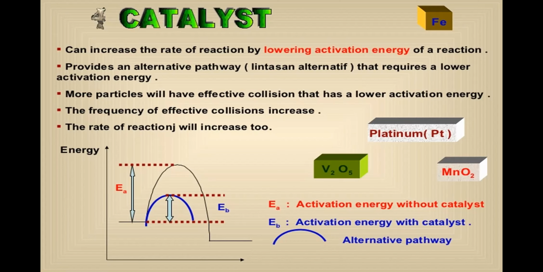So the particles attaining the activation energy will be more. Also, some examples of a catalyst are given: V2O5, that is vanadium pentoxide, which is used as a catalyst in the preparation of sulfuric acid. Likewise, platinum is used in the preparation of nitric acid, and manganese dioxide is used in the decomposition of hydrogen peroxide. So these are examples of catalysts which we can use to increase the rate